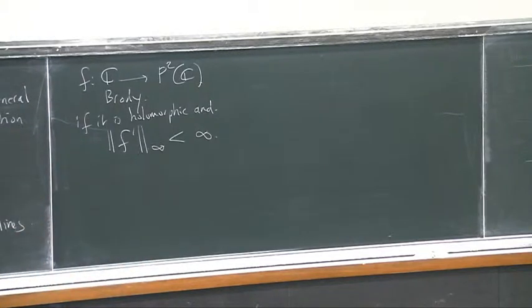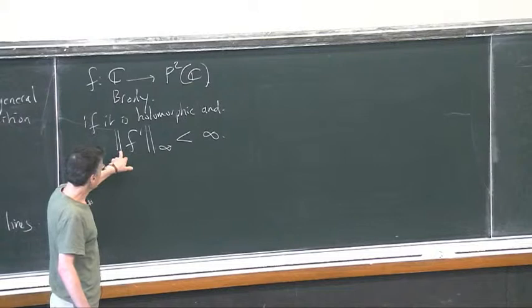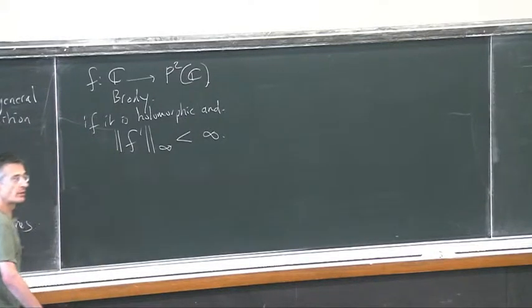So you get more when applying this Brody's lemma. You get a bit of information about the derivative, and this will be used in some sense in what follows.